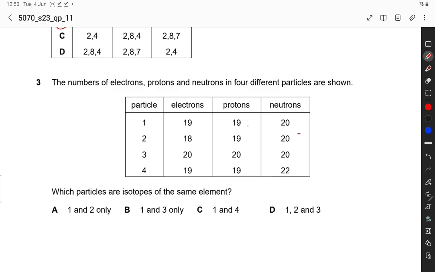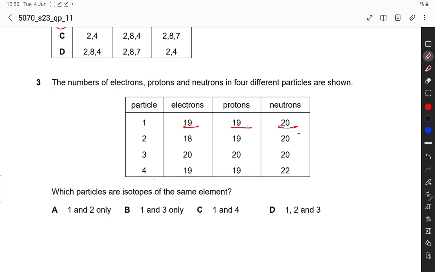We know that isotopes have the same number of protons and electrons but a different number of neutrons. So protons and electrons should be the same. Particle 1 has 19 electrons and 19 protons. Now look at the other particles.